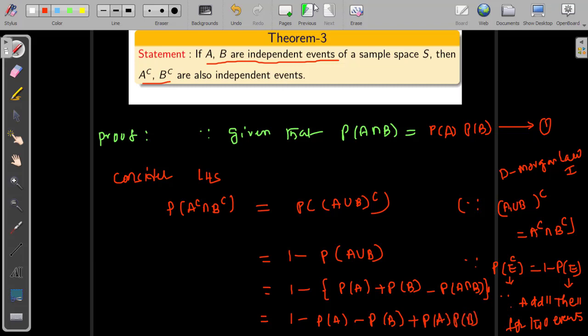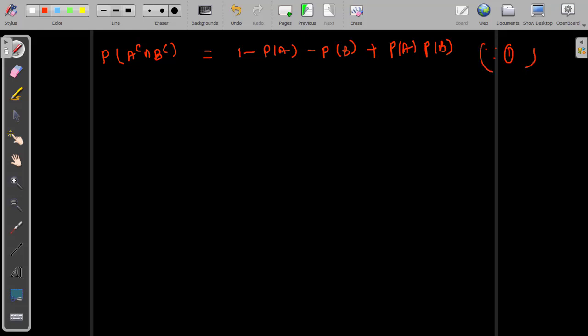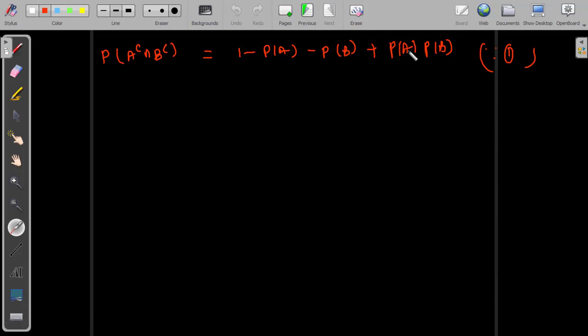After that, let us take a new page. So probability of A complement intersection B complement is equal to 1 minus probability of A minus probability of B, and again I am using equation 1, which means P of A intersection B is the same as P of A times P of B. So equation 1 gives P of A times P of B, which I have already written. Assume that this is the same step I copied.